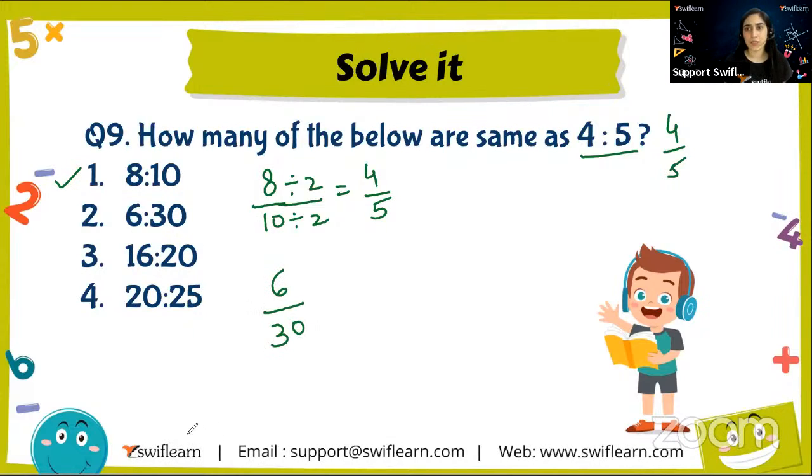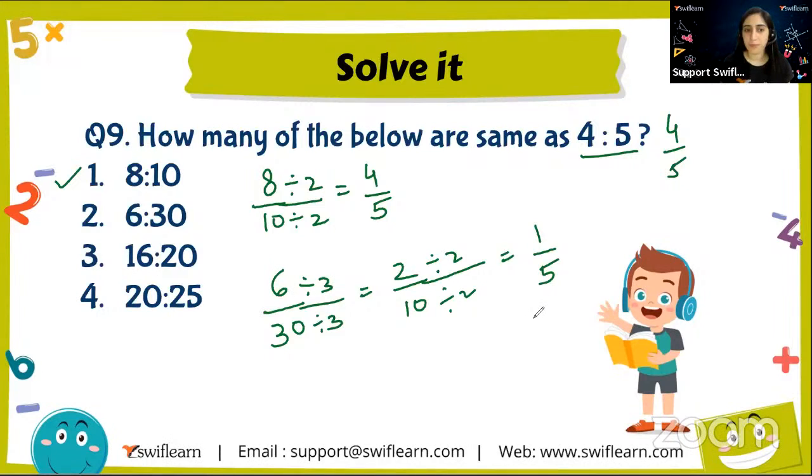6/30. 6:30 is 6/30. Okay. So now solving it by 3, I got 2/10. Then let me solve it by 2. I got 1/5. So is it the same? No. So this is not equal. Moving on to the next one.